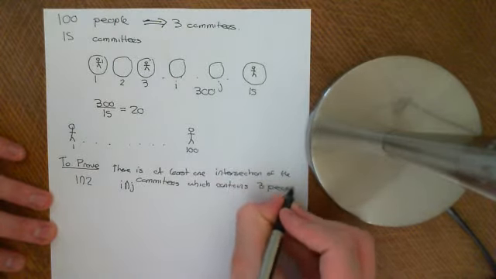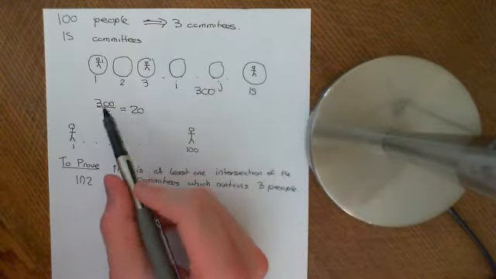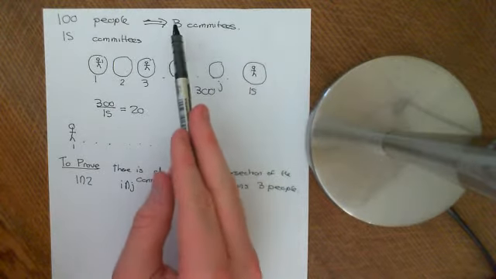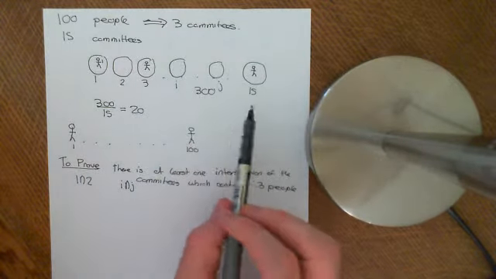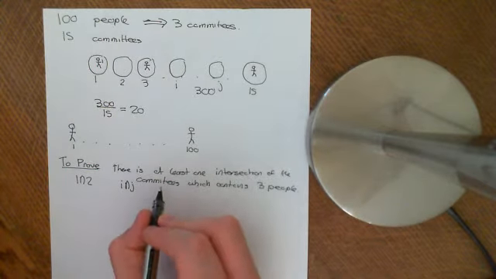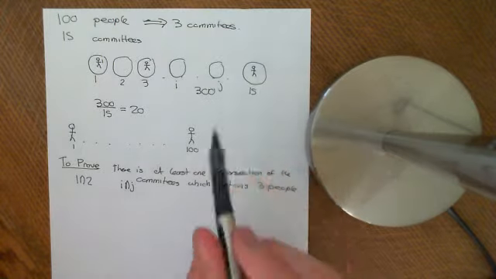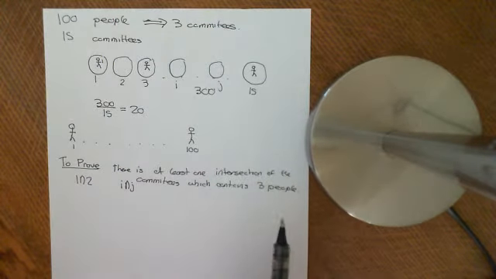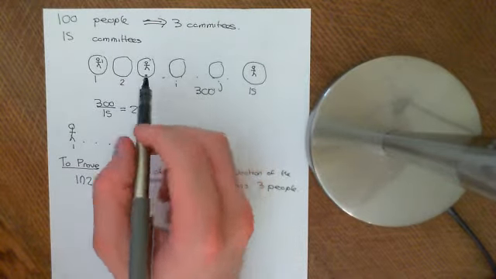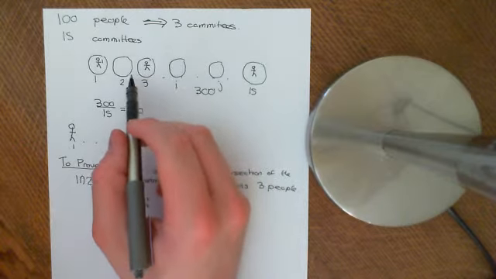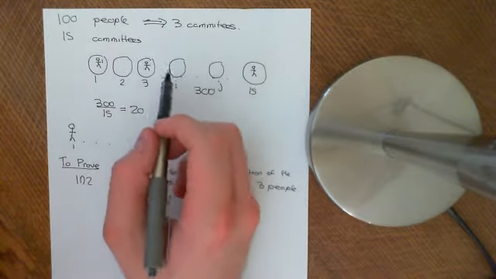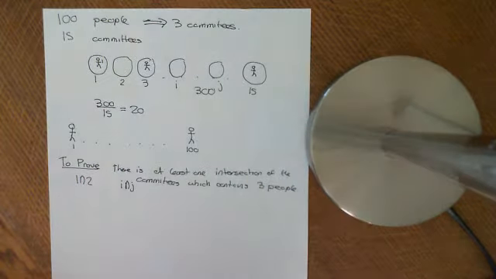And that works no matter how you choose to ascribe these 100 people into these 15 committees, such that every person is in 3 committees and each committee only has 20 people on. So what we're trying to prove is that, for whatever way you do that, you can never avoid the situation that 2 of the committees of the 15 will share 3 people, i.e. 3 people will be on both one committee and the other committee for some choice of the 2 committees from the 15. That's what we want to prove.